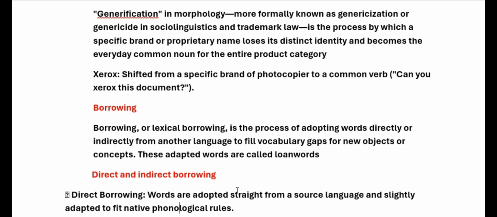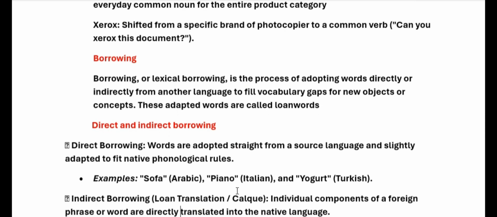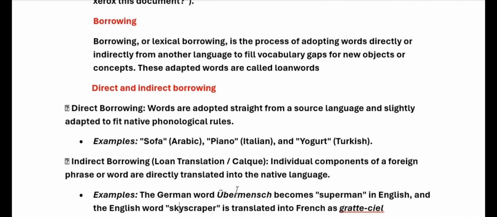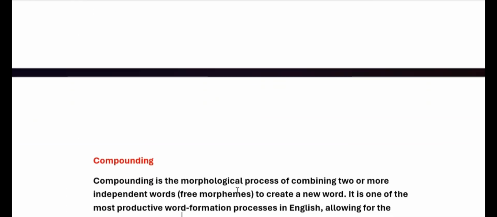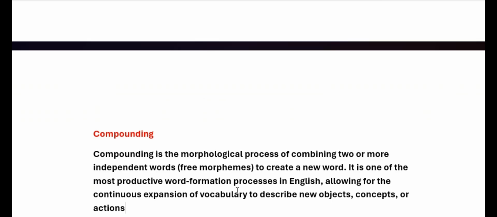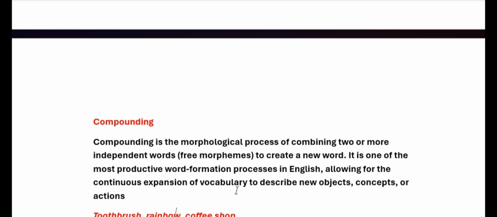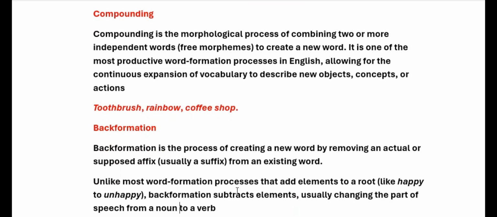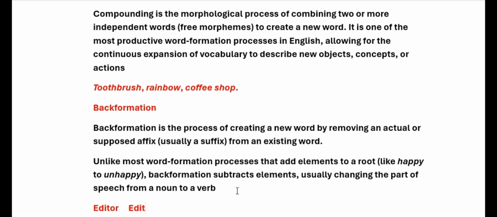In direct borrowing, the same word taken from another language is used exactly in that language, but indirect borrowing includes the translation of that word into the native language. Compounding is combining two or more independent words to create a new word, like toothbrush. And back formation is the process of creating a new word by removing some affix or some letters, like "or" from editor, and it becomes edit.